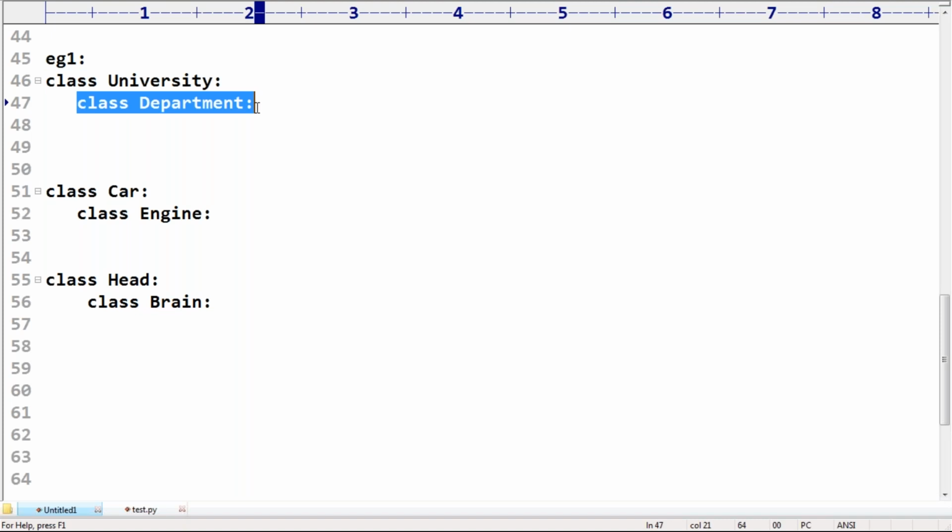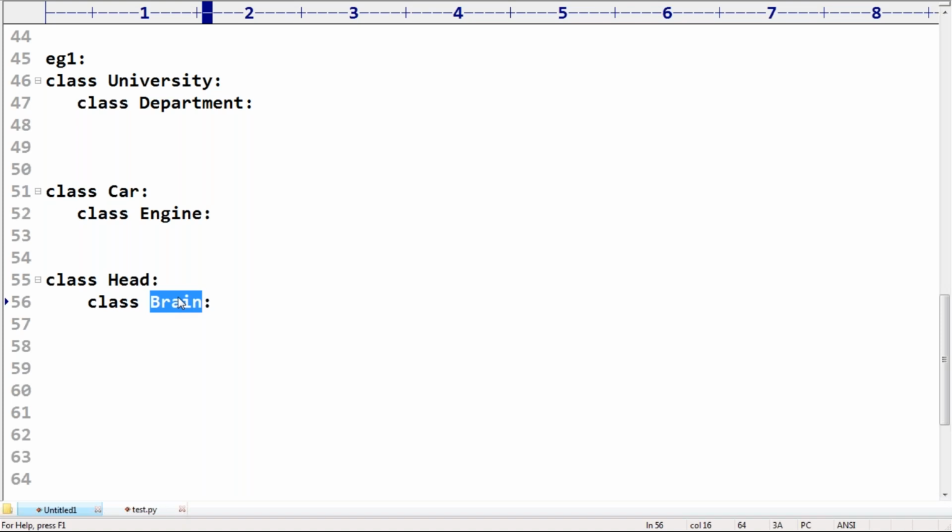Yes, because without existing university, no chance of existing department; without existing car, no chance of existing engine; without existing head, no chance of existing brain. Then we should go for inner classes.